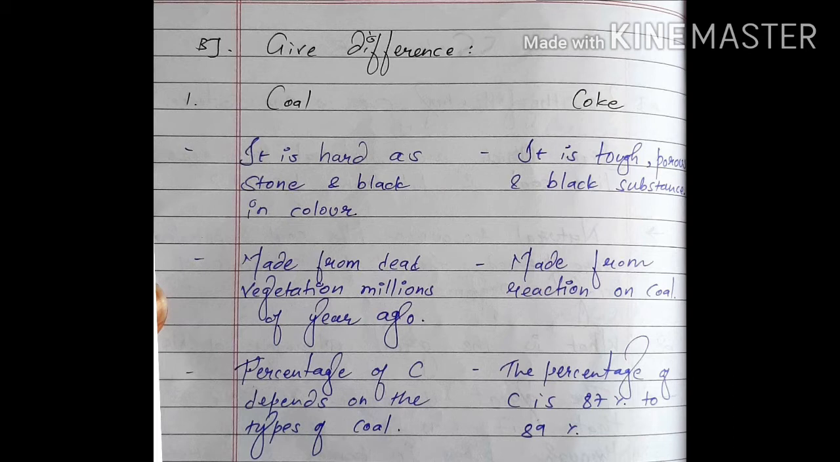And the first point is, it is hard as stone and black in color. We are talking about coal. And on the opposite side, coke is a tough, porous and black substance. Second point, coal is made from dead vegetation millions of years ago, and coke is made from a reaction of coal. And the third point is, the percentage of carbon depends on the type of coal, and on the coke side the percentage of carbon is 87% to 89%.